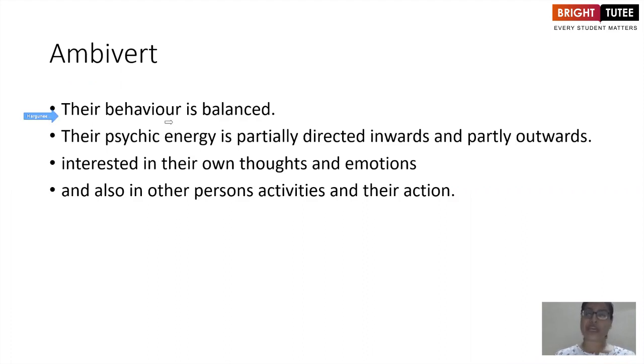Now, their behavior is understood to be a balanced kind of behavior. So it's a balance between introvert and extrovert kind of personality. Their psychic energy is partially directed inwards, just the way it is in the case of introverts, and partly outwards, just the way it is in the case of extroverts. They are interested in their own thoughts and emotions.